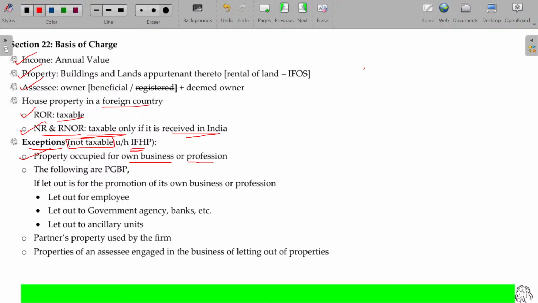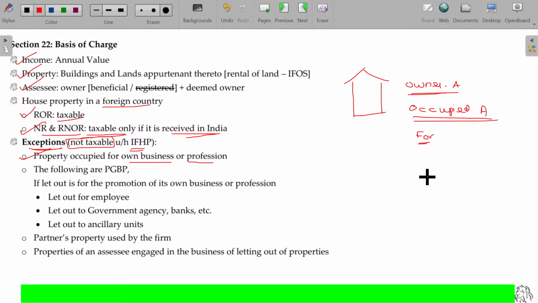Now, house property, owner being A. Okay. So, owner being A, occupied by A. For what?